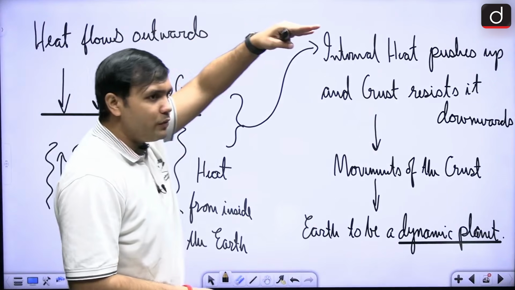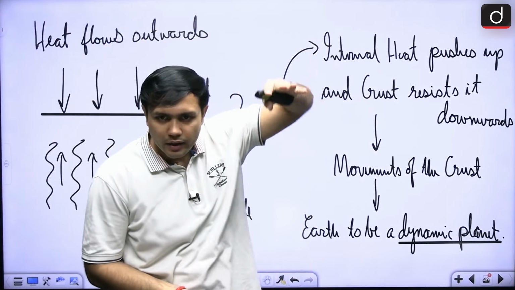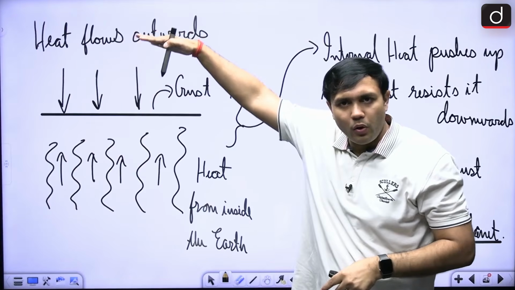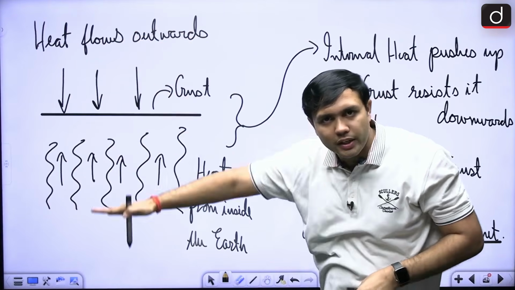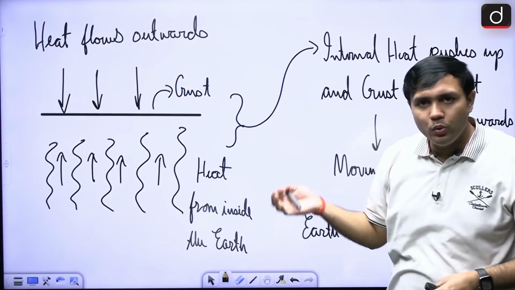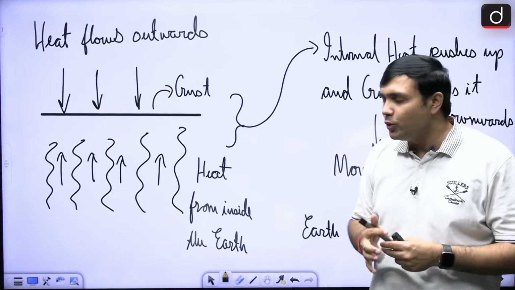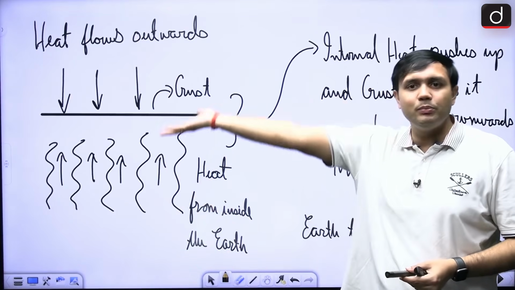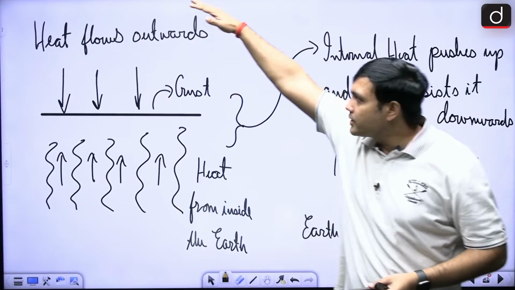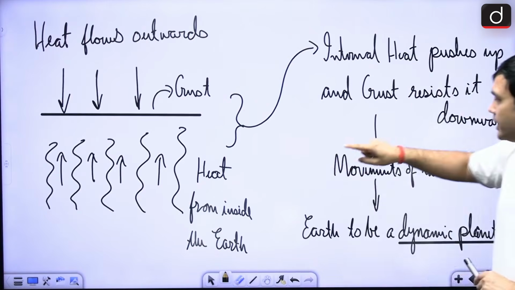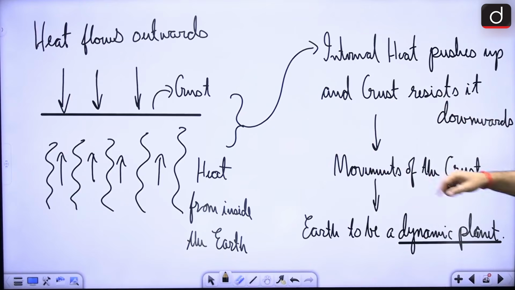Above the asthenosphere there is the crust, and all its force is pushing downwards, and we know that from the inside of the earth there is heat coming up, and a characteristic of heat is that it pushes up. So this crust is pushing down, the heat is pushing up, due to which this movement is happening, right?